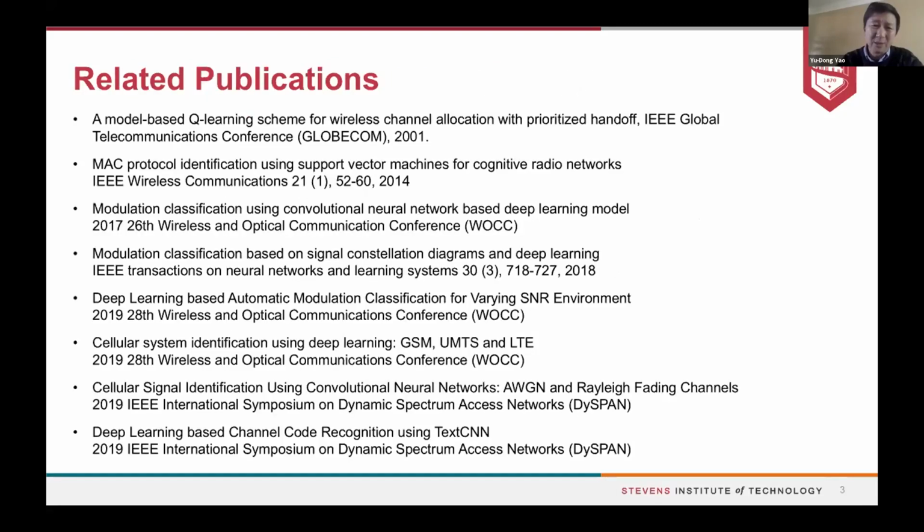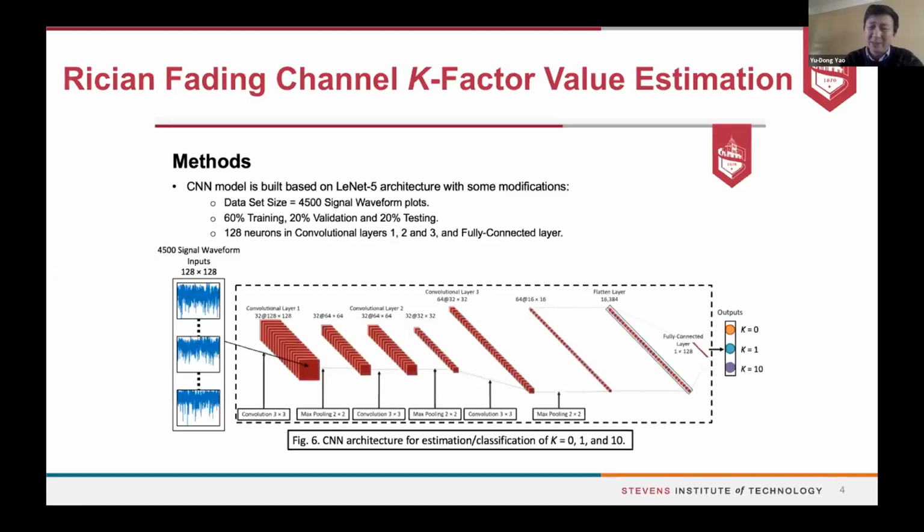All those are related publications we had in recent years. We started with the machine learning approach very early on, using machine learning to understand the channel, the cellular handoff, and the transmission protocol. That's when we used traditional machine learning algorithms. In recent years we started to use deep learning algorithms. Okay, I'll give a specific example.